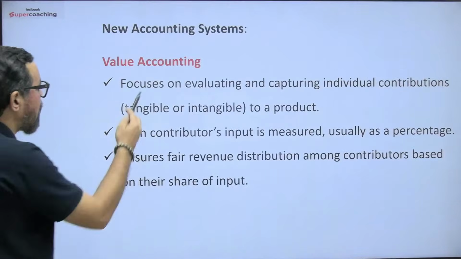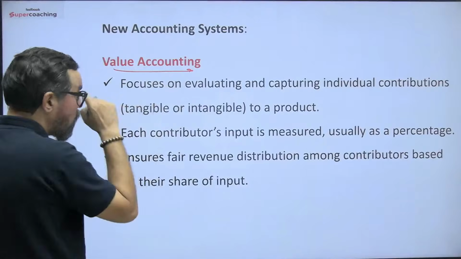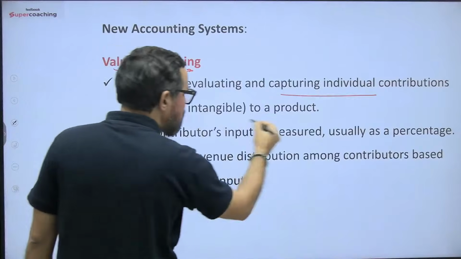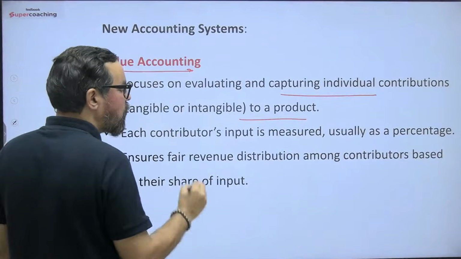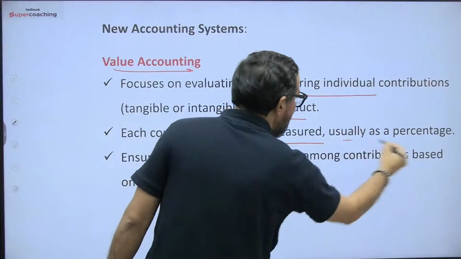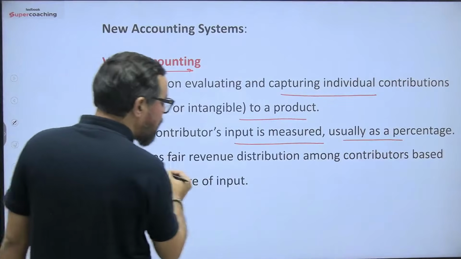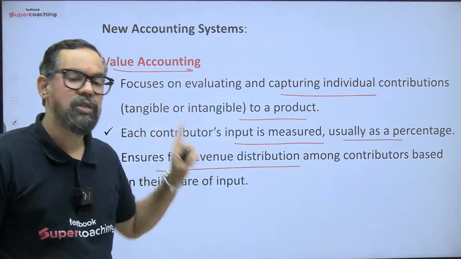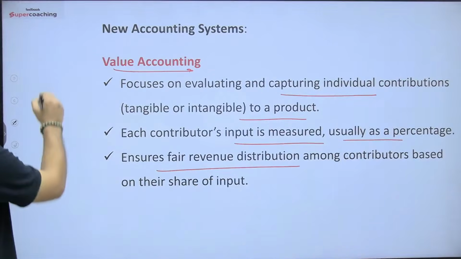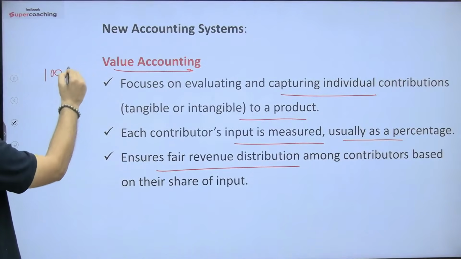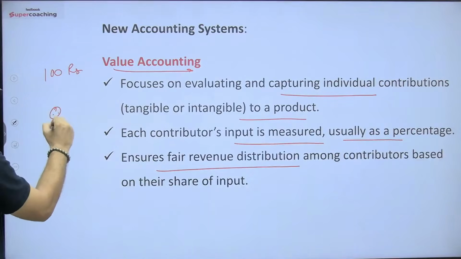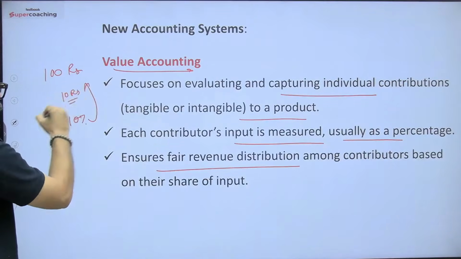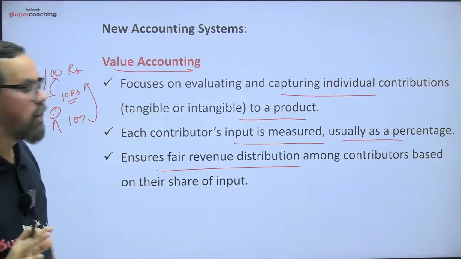Value accounting focuses on evaluating and capturing individual contributions, tangible and intangible, to a product. Each contributor's input is measured usually as a percentage. It ensures fair revenue distribution among the contributors based on their share of input. As I gave you, let's say in that 100 rupees the contribution of this person was 10%, so he should get 10 rupees for this particular product. That is value accounting.